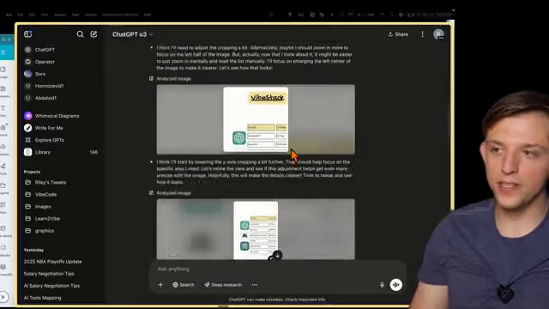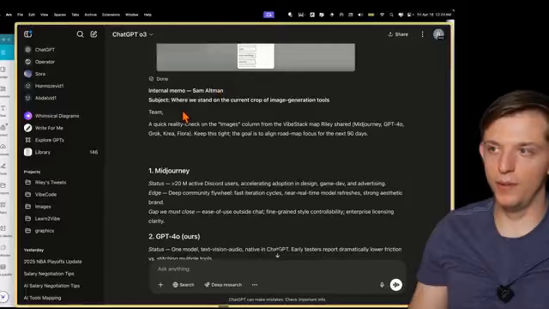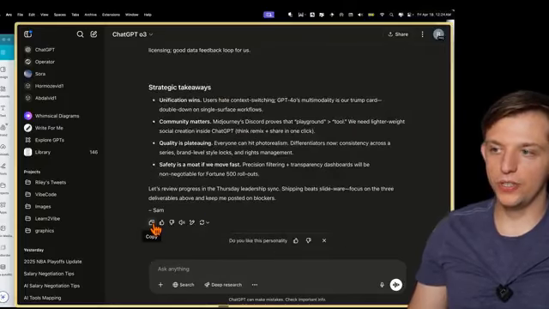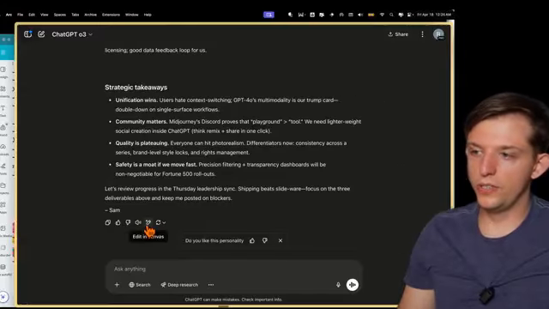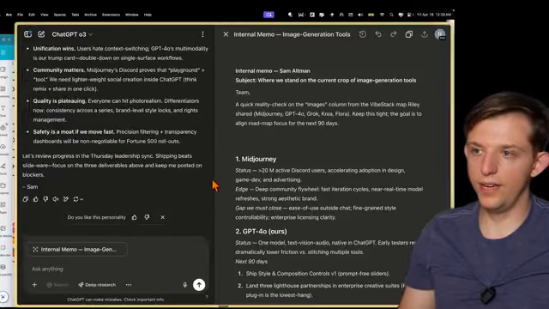And so it went through all of this analysis before doing this write-up in internal memo from Sam Altman, where we stand on the current crop of image generation tools team. A quick reality check on the images column from the VibeStack map Riley shared. And we can actually copy this, or one of the most underutilized tools in all of ChatGPT, you can actually edit this in Canvas. And so we can actually just press edit in Canvas right here. So the chat is here on the left, and it put the canvas right here. And now we can actually make edits to this.